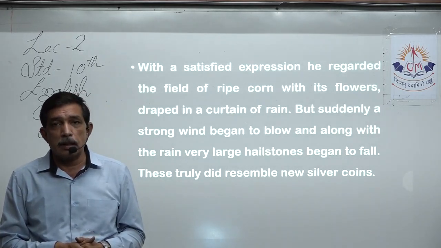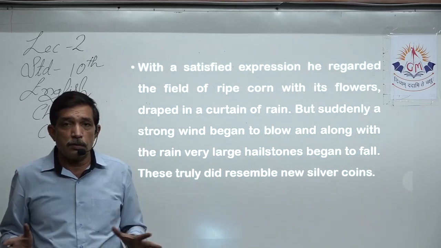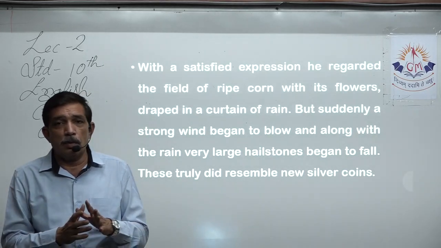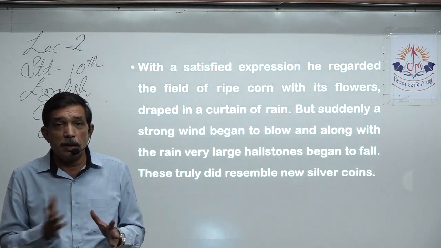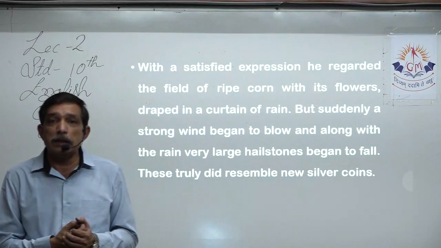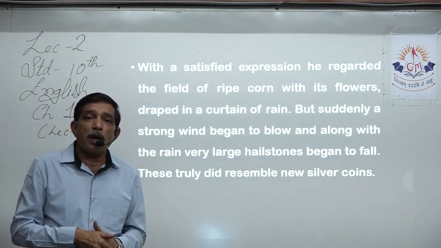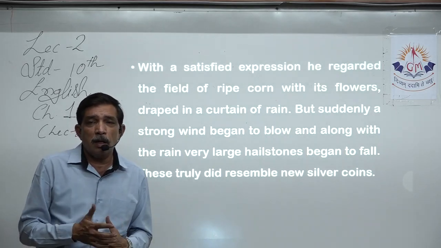He was quite satisfied, because now the plants are washed by the rain. They are looking very, very green, because earlier the rain was not there, so the plants may have been looking dirty, with soil particles sticking on different parts of the plant.